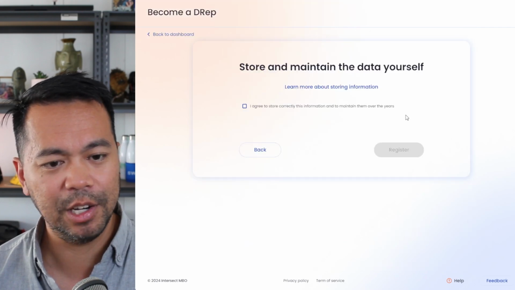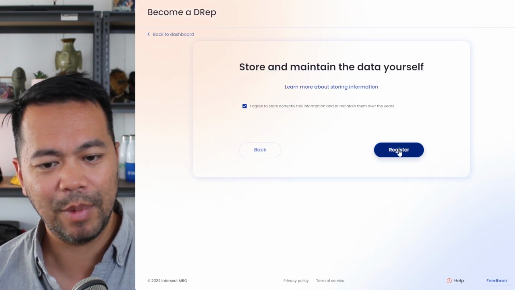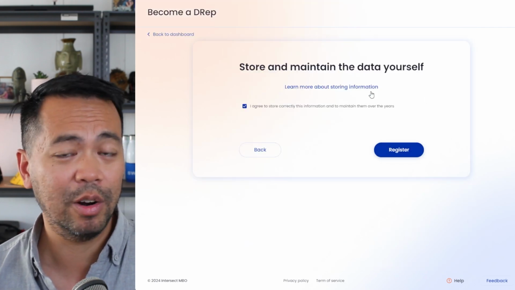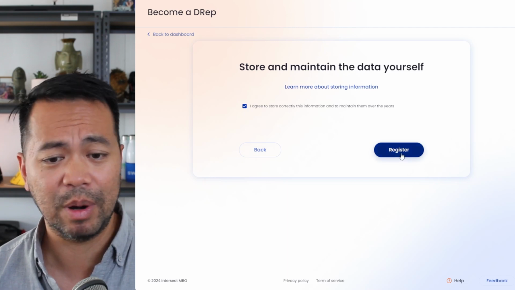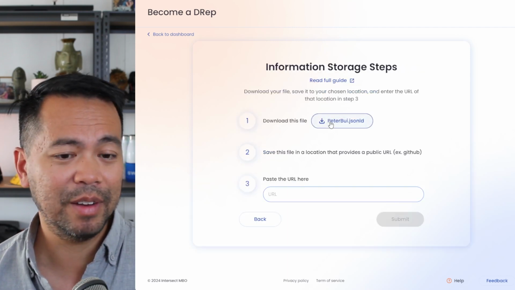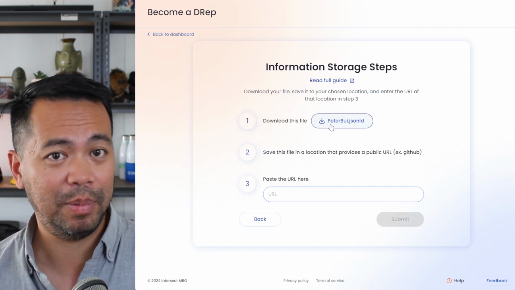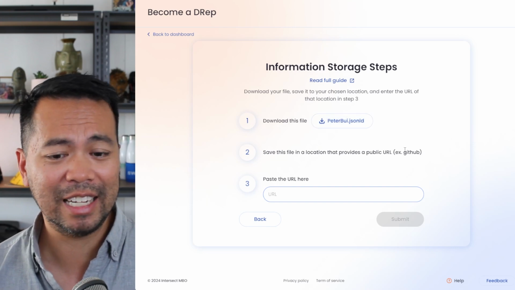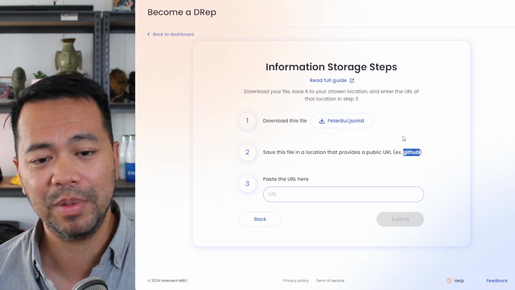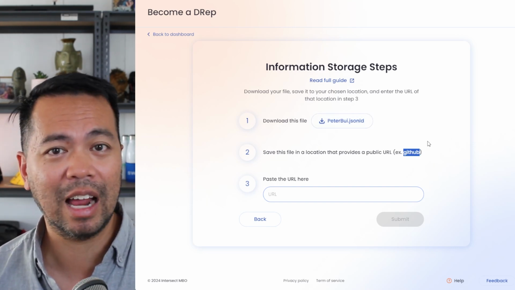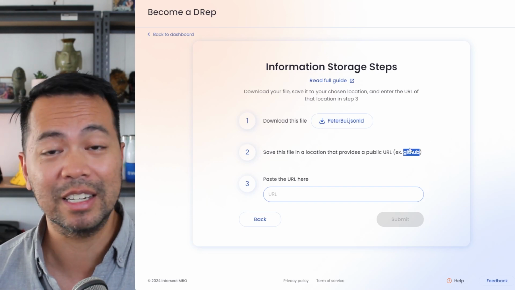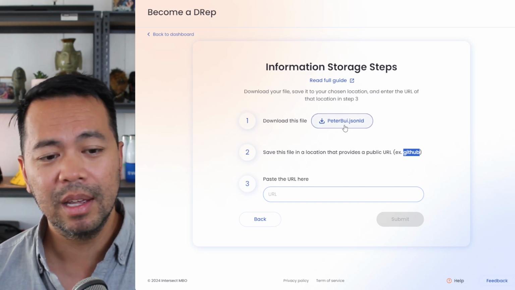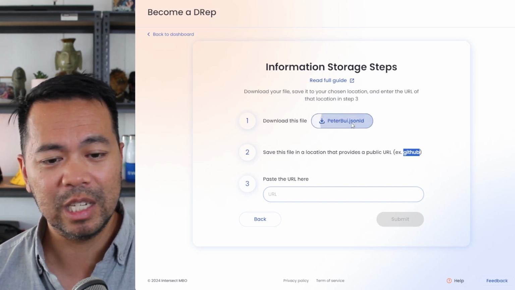So click on continue. Agree to the information being stored. It will be displayed online in the DRep directory. Okay, so now this is a bit of information that you'll need to upload somewhere online, and GitHub is probably the best place to put this. If you don't have a GitHub account, it's a good idea to set one up at this point in time. Now here I'm going to download this particular file.